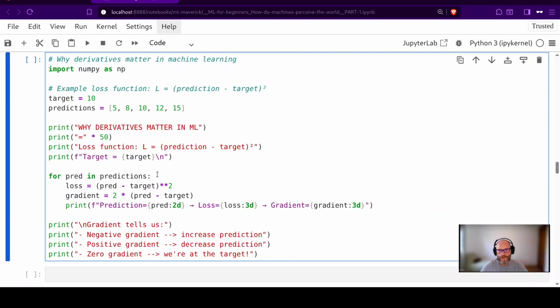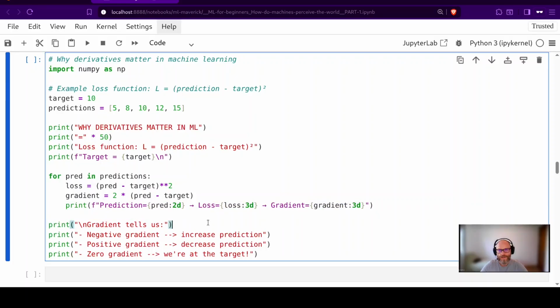I will run a loop over the array of predictions, and for each prediction I will compute the loss, which is (prediction minus target) squared. I will compute the gradient, which is the derivative, and in our case is 2 times (prediction minus target). And I will print out the prediction, the loss, and the gradient.